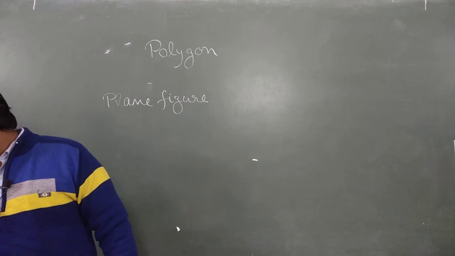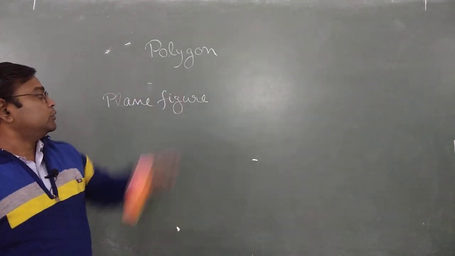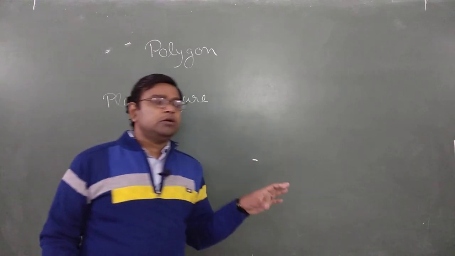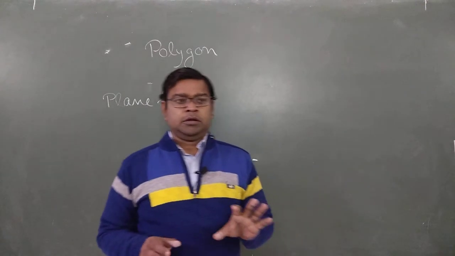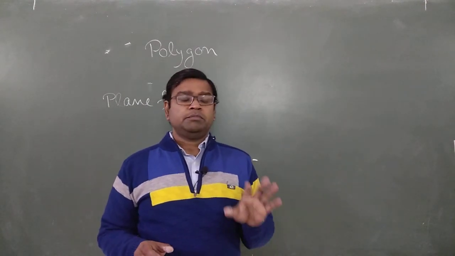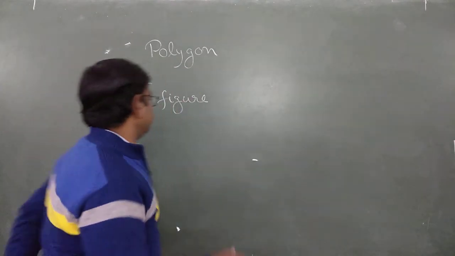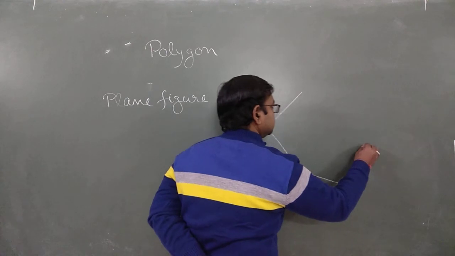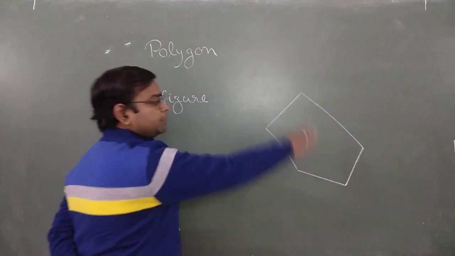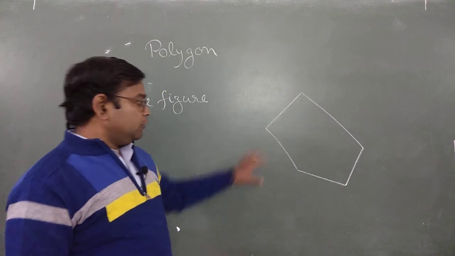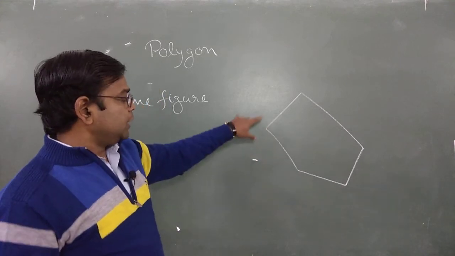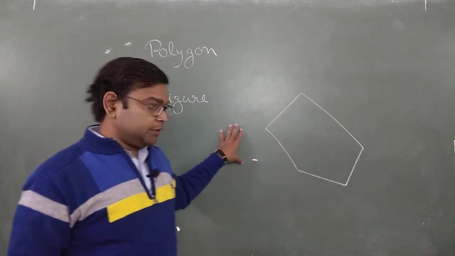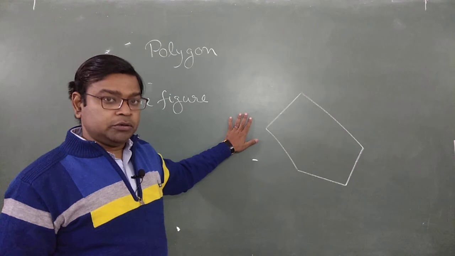Then we have the definition of polygon. What is a polygon? Polygon is a plane figure. It's a closed figure bounded by some straight lines. If any figure is bounded by some straight lines and is closed, this type of figure is known as a polygon. We don't know the name of this one, but as we observe, all sides are straight lines, it is a closed curve, and it is a plane figure. So this type of figure is known as a polygon.